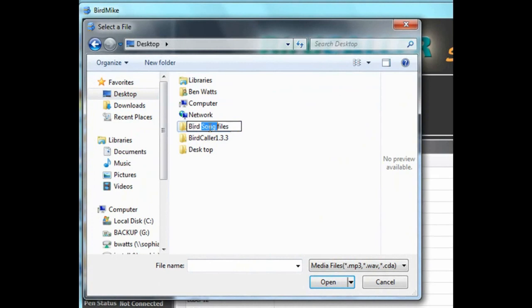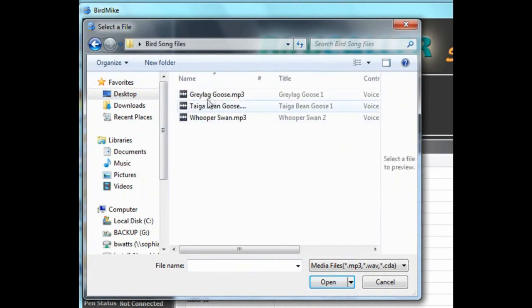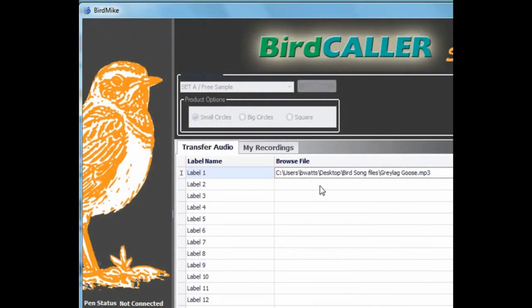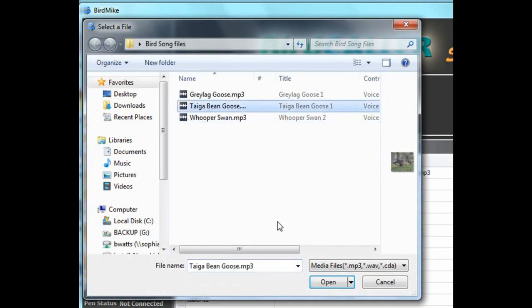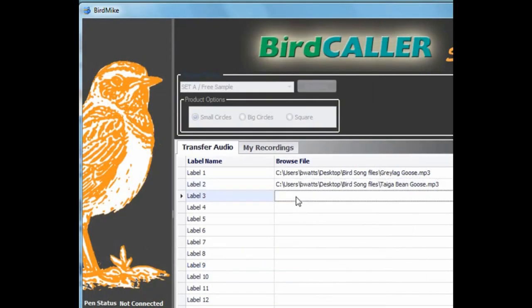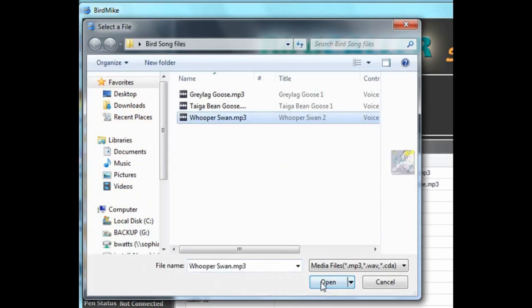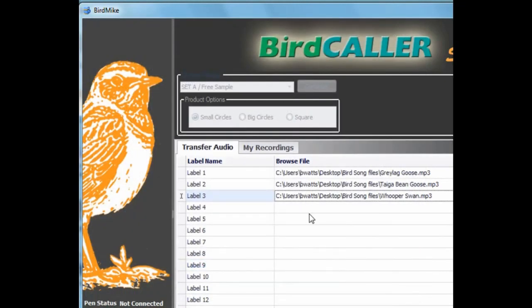For this demo, I have some files saved on my desktop. I choose my first file, Grey Lag Goose, and click Open button. Now you can see this audio file is assigned to label 1. Now choose the second file and choose another audio, and then the same for the third. I have all 3 files now assigned to stickers.